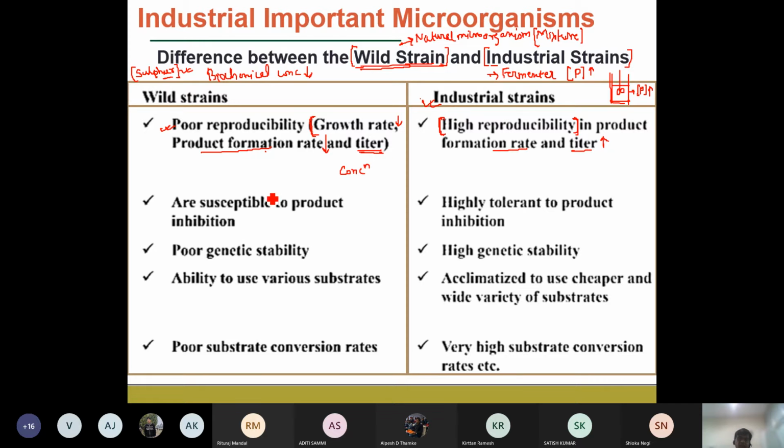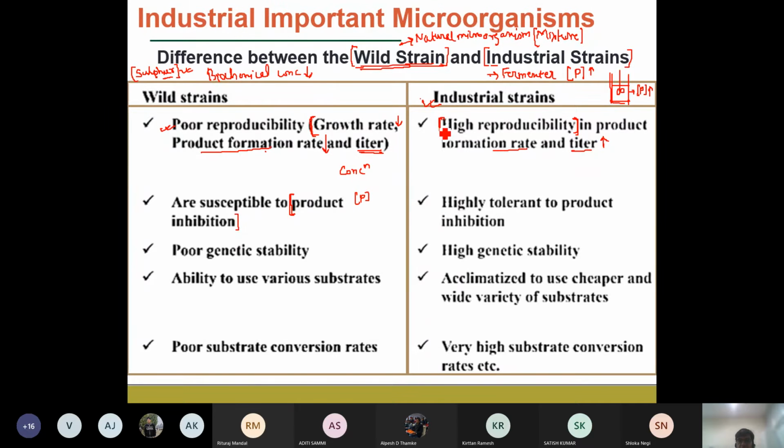Along with that, like we already talked about in fed batch and perfusion reactors, generally this wild strain, once the product reaches a threshold concentration, is known to have an inhibitory effect.